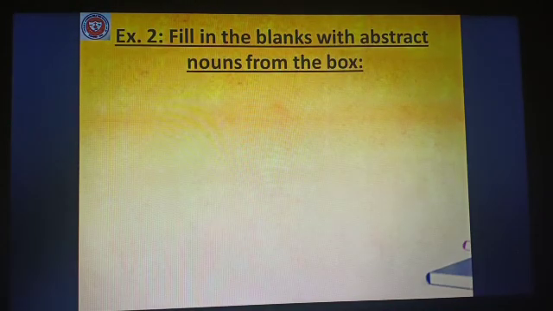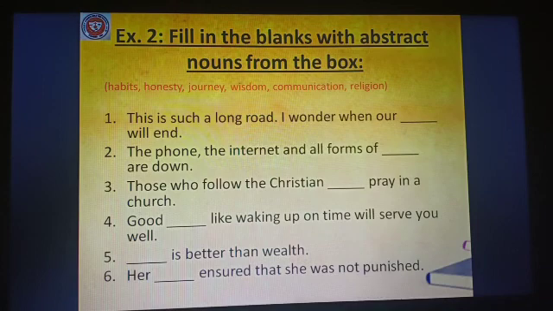Exercise 2, fill in the blanks with abstract nouns from the box. Children, within the brackets we have habits, honesty, journey, wisdom, communication, religion. These are the options. You will choose the correct option and write it down.